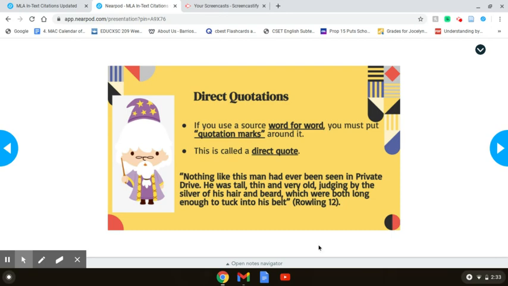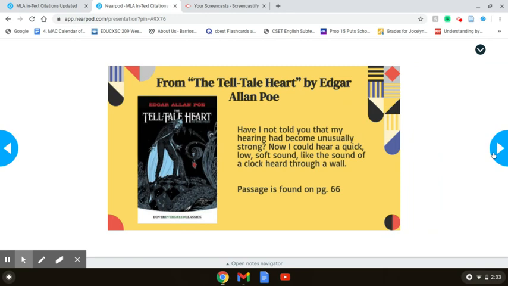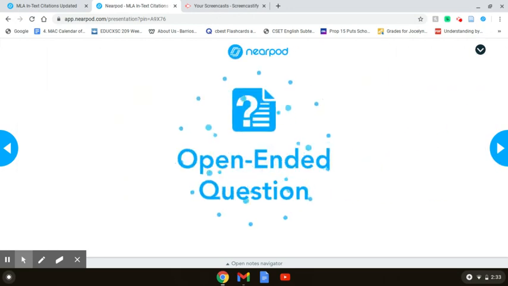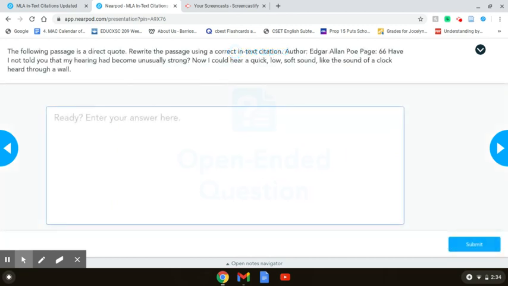So if it's word for word from a book or a short story or a magazine, you're going to want to use quotation marks around what you're using. An example from The Tell-Tale Heart by Edgar Allan Poe. We have a quote here that is directly from his story, and we see that the passage is found on page 66, but there are a few things missing which we will ask you to complete in the question asked here. The following passage is a direct quote. Rewrite the passage using the correct in-text citations, and you have all your information above.